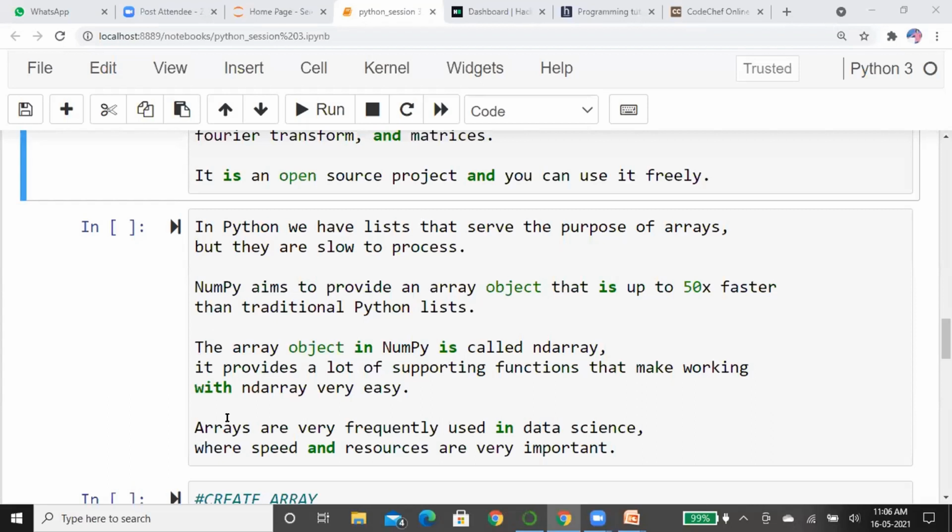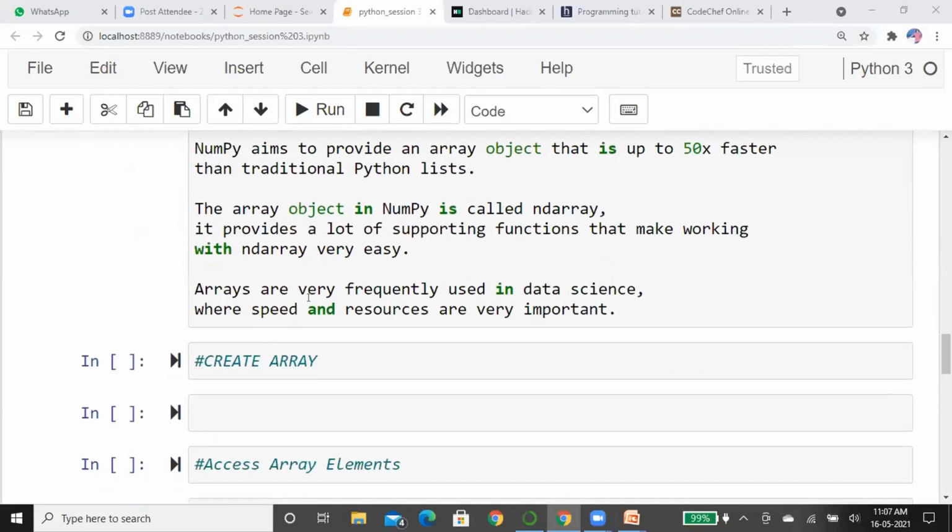Yeah, it's enough. Okay. Whenever you use the list concept in real life applications like weather concepts or machine learning concepts, it will take days and months to give an output as a prediction. It is such a slow process that we are not accepting it from Python. For such things, there is an advanced module, NumPy, which brings the concept of the array, which is 50 times faster than the list. Imagine, 50 times is not a little thing. That's why we want to learn this topic called arrays in Python.